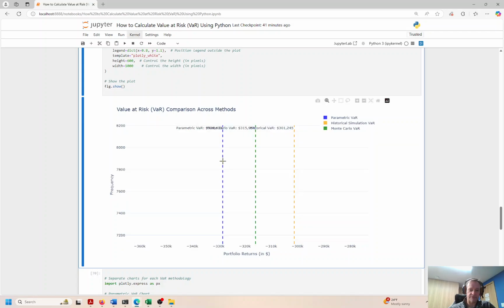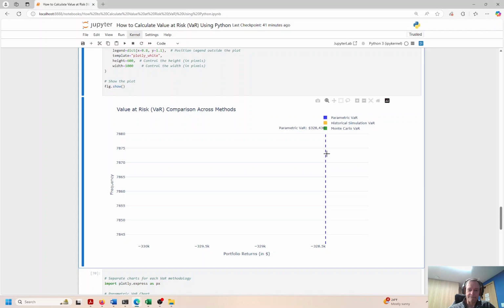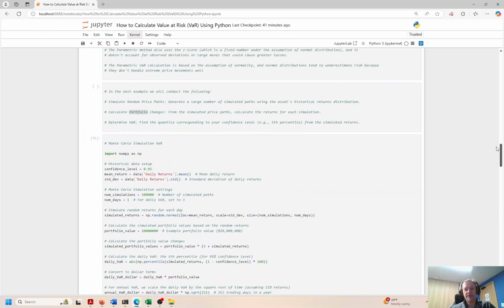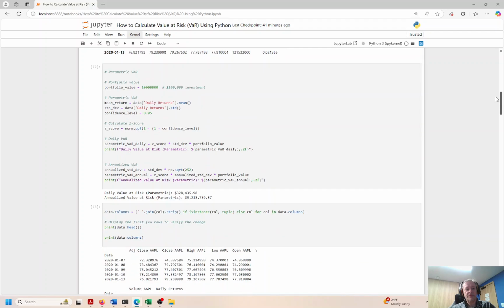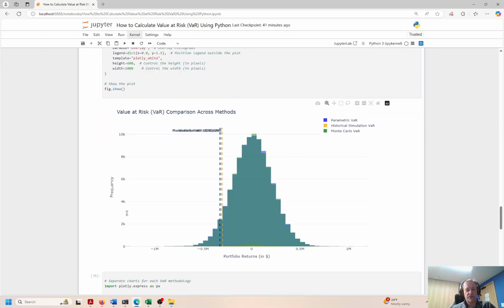So if I put the mouse over these things over here, 350K for the, let me zoom in here. Hang on. Oh, I see parametric VaR 328K. Okay, so now I see it. And if you go back up here, you should see exactly the same thing. Parametric VaR 320. Okay, so exactly right. So we're good there.